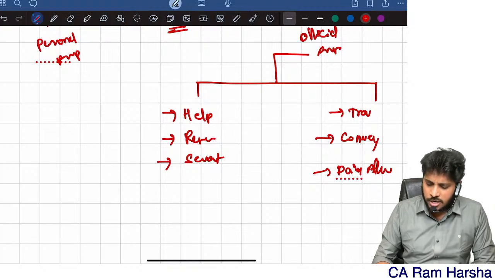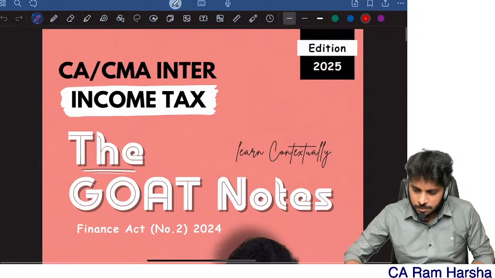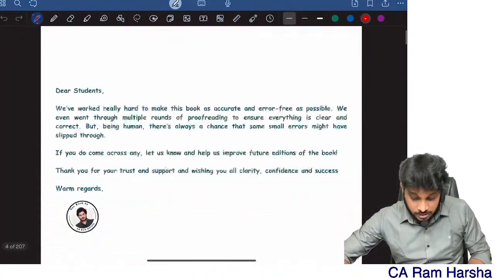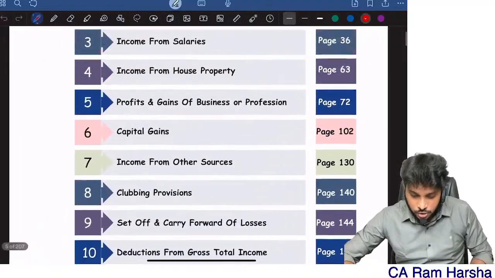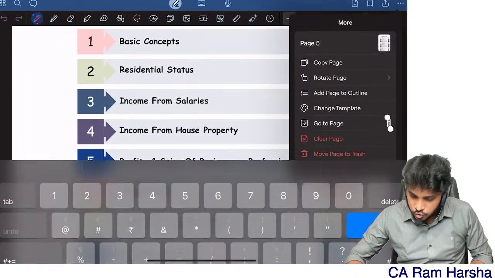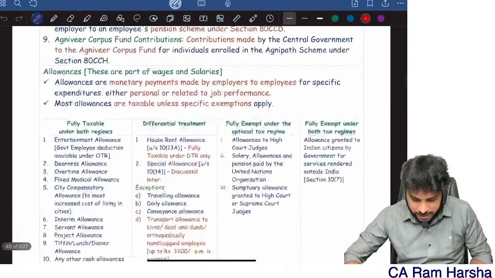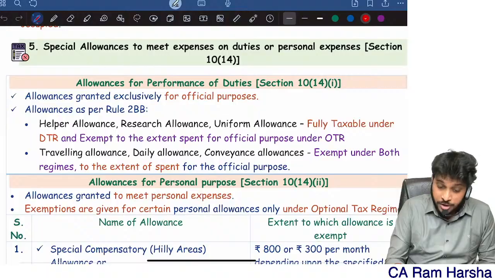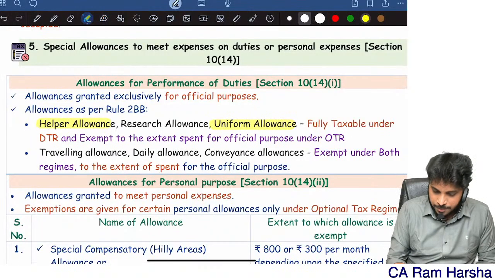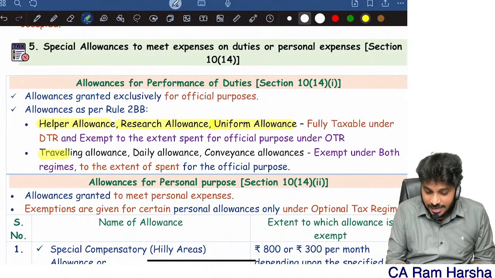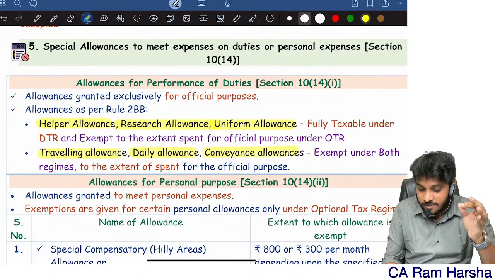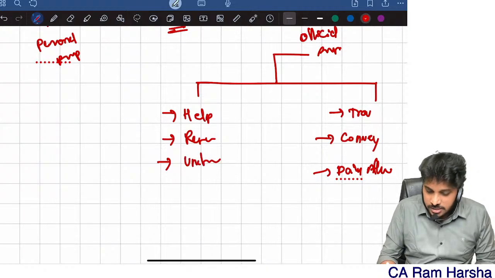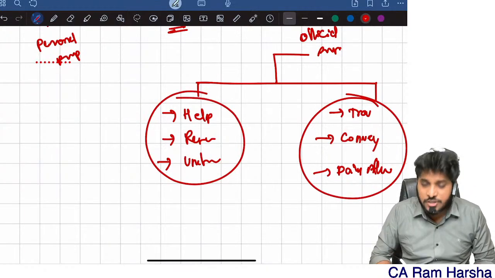Just one minute, I will show you that point directly, because I have given it clearly. There are two types of official allowances. You can see uniform allowance, helper allowance, research allowance. The second type of official allowance is traveling allowance, daily allowance, conveyance allowance. Both are official purpose only.